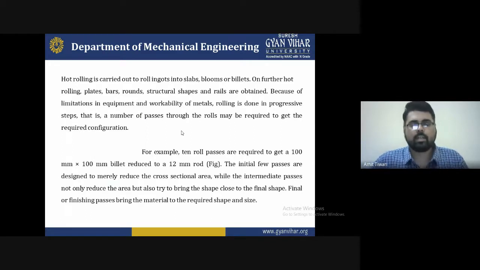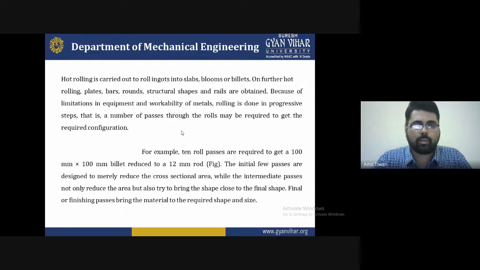Next, some points are to be considered during hot working or rolling processes. First of all, hot rolling is carried out to roll ingots into slabs, blooms or billets. So first you carry out the condition, that is, slabs, blooms and billets you can put on the roller. After that you perform the rolling operation. That is easy to work with, and it will give the appropriate result.